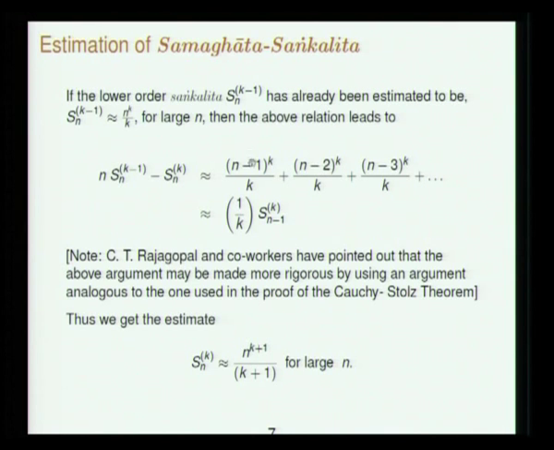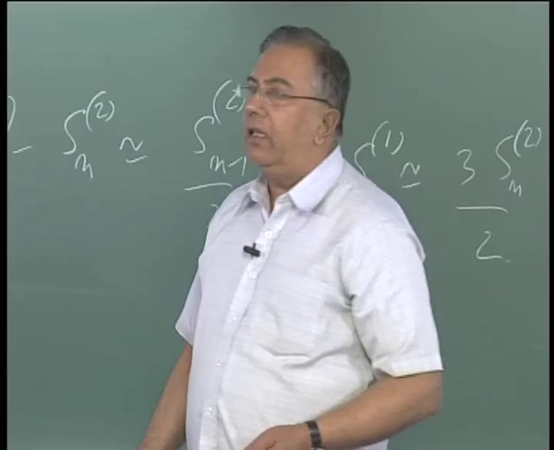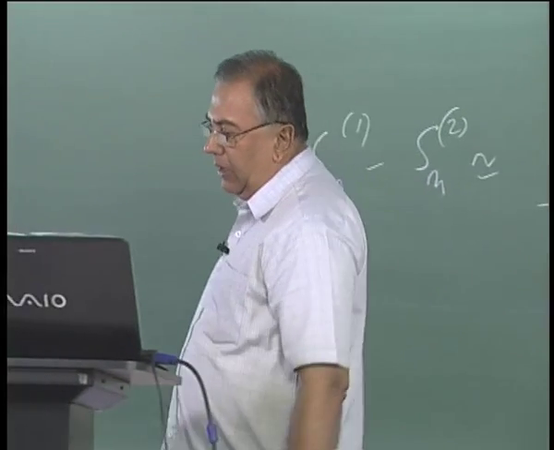So once this has come, the argument is just the same. Sn minus 1 of k is almost the same as Sn of k. So if you use the already known estimate of Sn of k minus 1 for this, you will obtain Sn of k is n to the power k plus 1 by k plus 1. This is one of the beautiful proofs in Yukti Bhasha for the Samaghata Sankalita for large n.